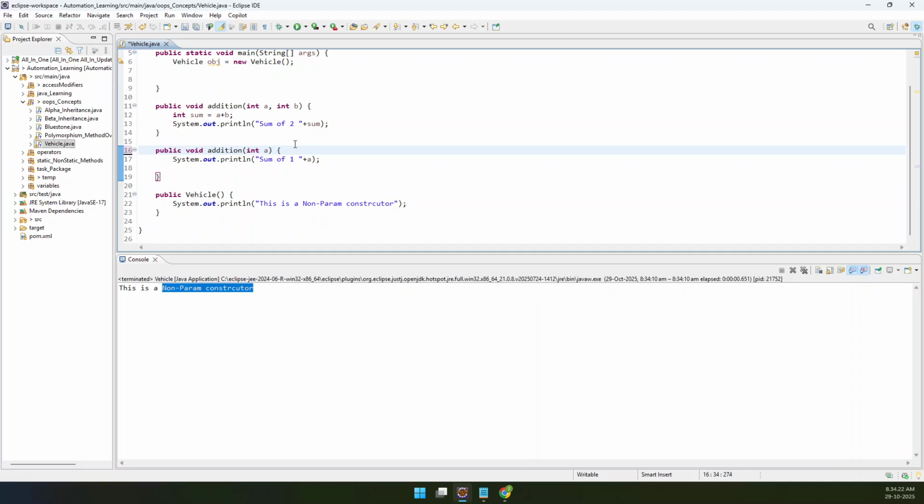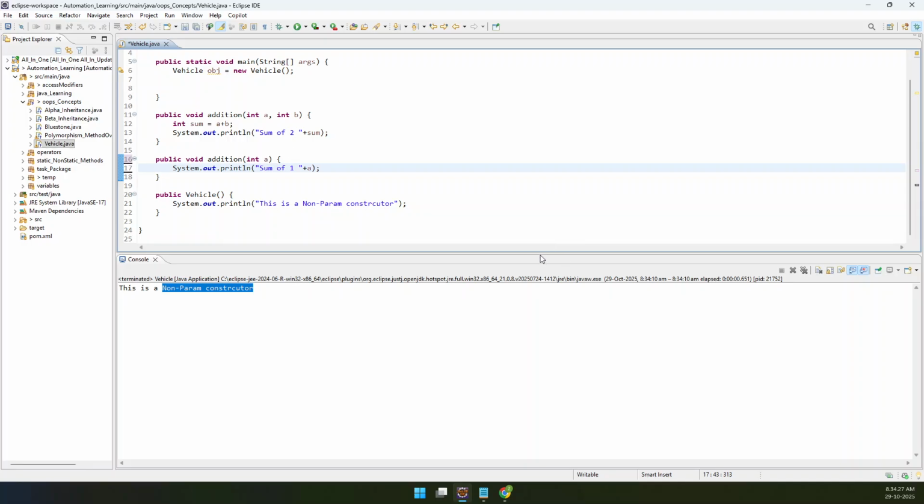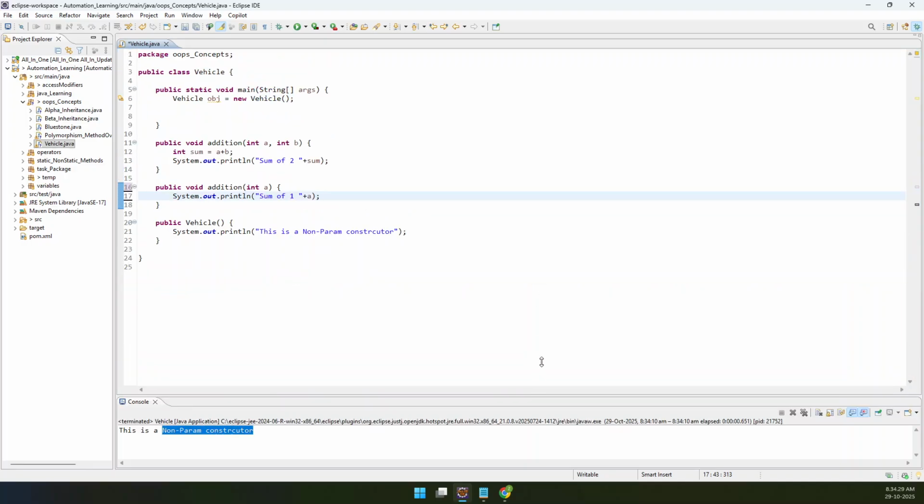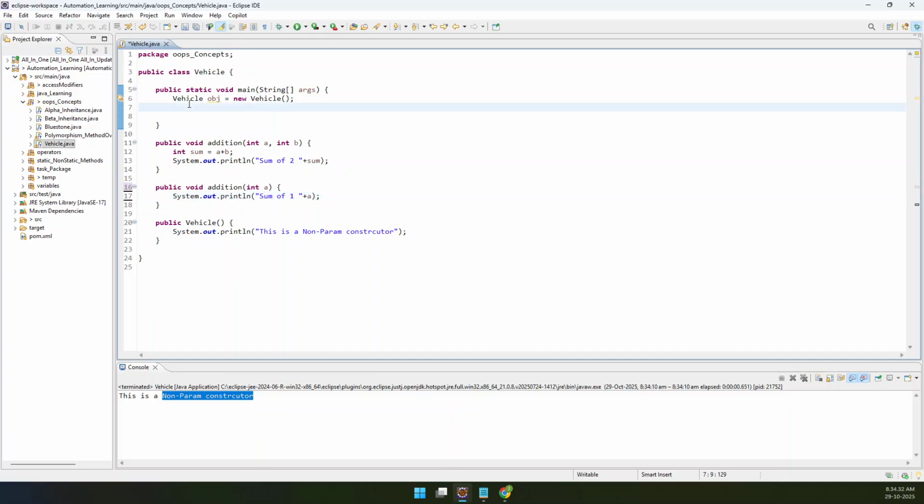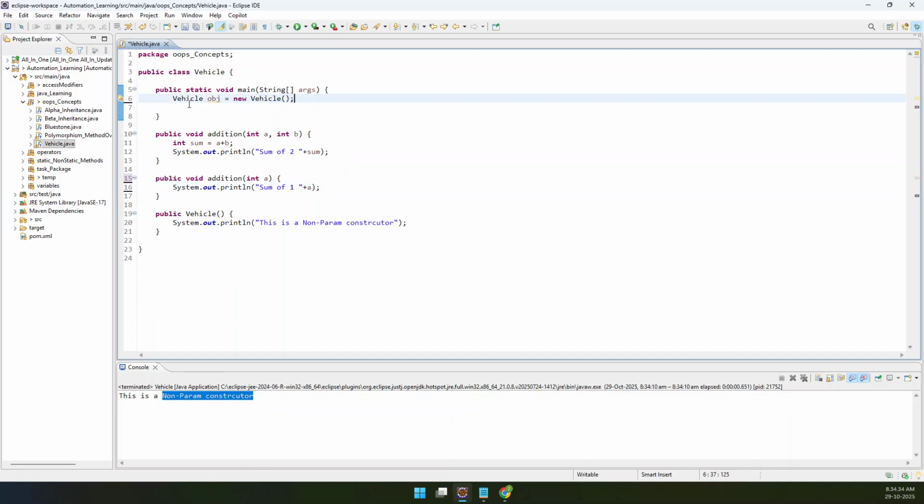So I believe people know that. Yes, say Zakir, I understand that last time we discussed, right? I have also given a session on this. So whenever you are creating an object for that class, that constructor will be called automatically. Okay, why are you telling the same story again?